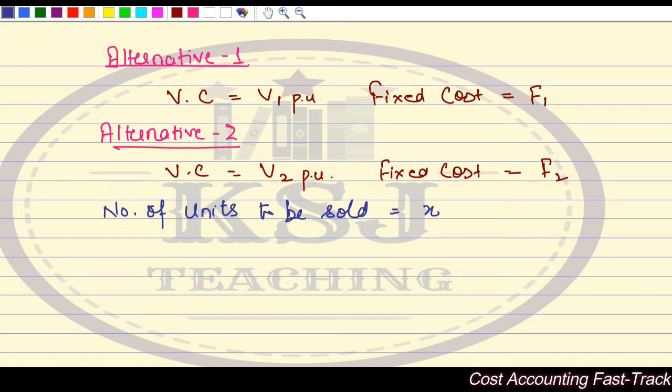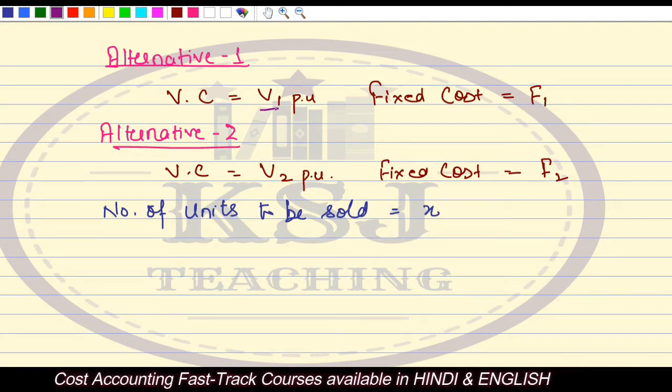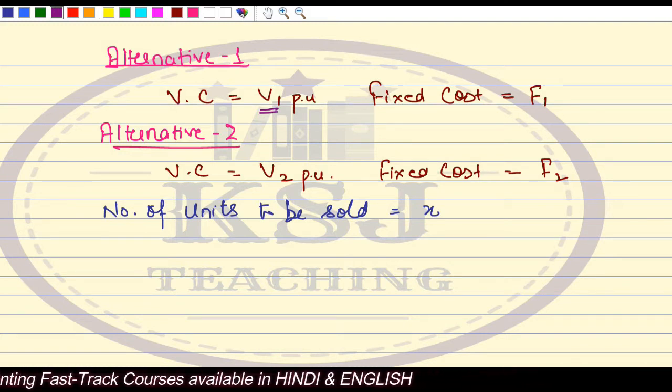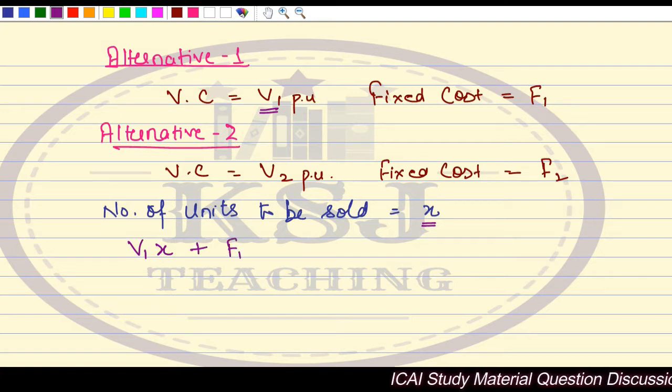What will be the total cost under alternative 1? V1 is the variable cost per unit and the number of units you are selling is X, so your cost will be V1 multiplied by X plus fixed cost F1. This is your total cost of alternative 1.